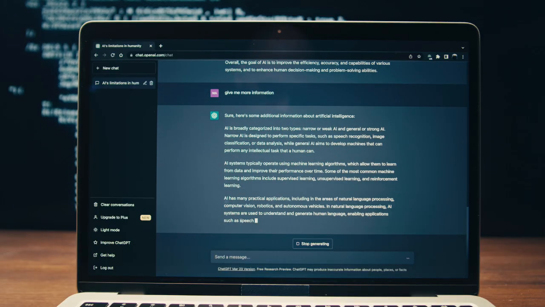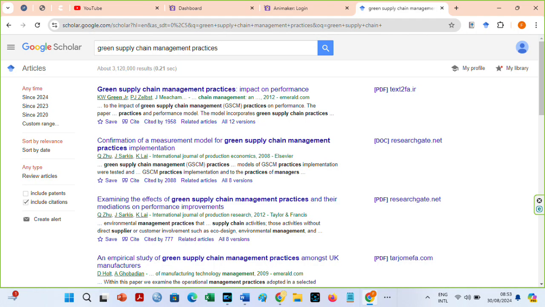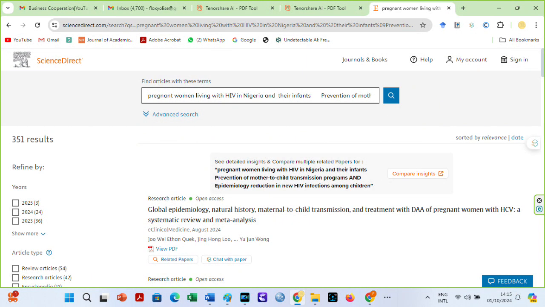What is the solution? You should use excellent AI humanizers to paraphrase not only ChatGPT-generated content, but also while citing sources found on Google Scholar, ScienceDirect, etc. If you are even using only ChatGPT, you should know that ChatGPT now has access to the internet sources. So, the generated output from ChatGPT is detected as AI on Turnitin and other plagiarism checkers.